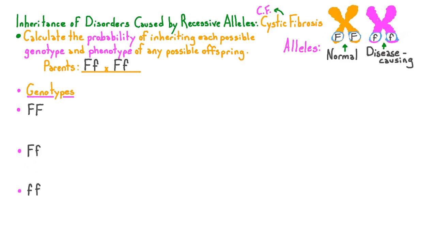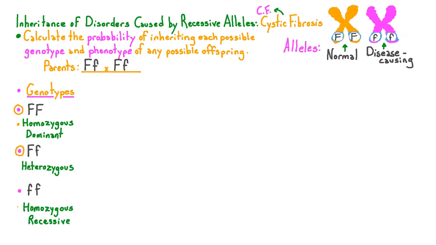But let's learn some vocabulary terms for these genotypes so we don't have to say capital F and lowercase f so often. We can use the term homozygous dominant for capital F, capital F. The prefix homo means same, and dominant refers to the capital letters. And we have 2 of the same capital letters, so that makes sense. The prefix hetero in the term heterozygous means different, so that works out for genotypes that have both a capital and a lowercase letter. And the term homozygous recessive means 2 of the same recessive alleles.